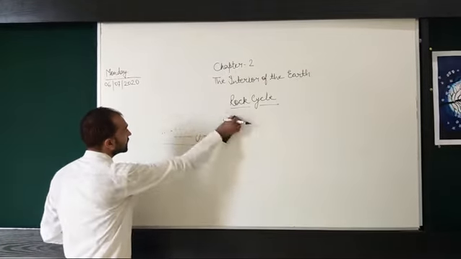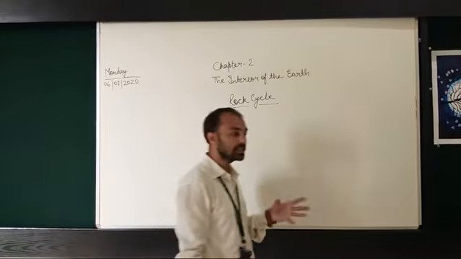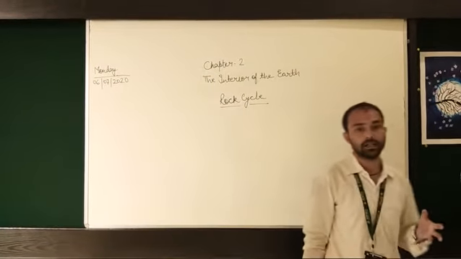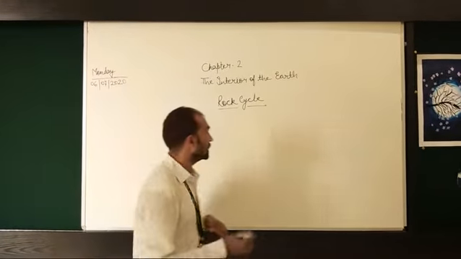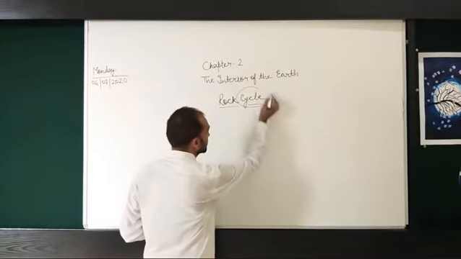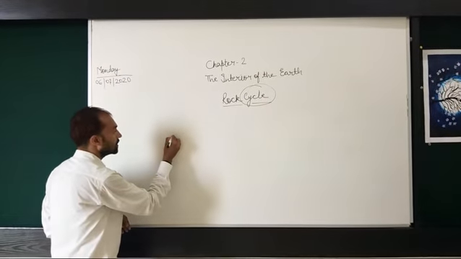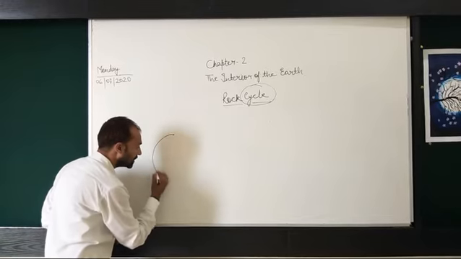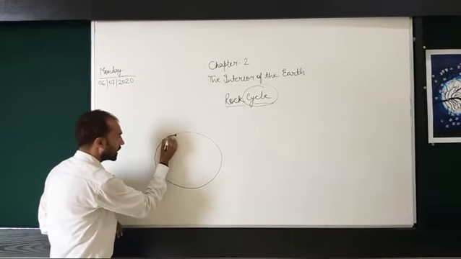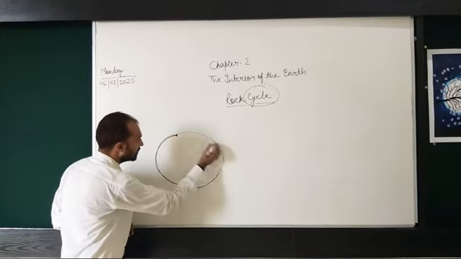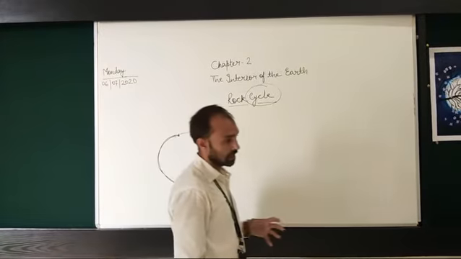Similarly, rocks also undergo different changes in certain conditions. So that is called the rock cycle. Why is it called a cycle? Because in a cyclic manner the process starts from a particular point and it ends at the same point. So because of this it is called the rock cycle.